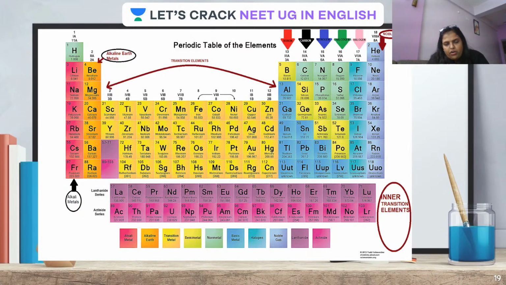But just for a short introduction, I would like to tell you that properties keep changing, therefore they are called transition elements. Okay? Transition metals also we call them, because right from third to 12 you can see again 3B here, 4B here, 5B. These were A and these were B. As I told you, they have been taken straight away group-wise from Mendeleev's periodic table. So these elements, 3B, used to be placed in 3B group of Mendeleev's periodic table. So as it is, Moseley has taken it out.